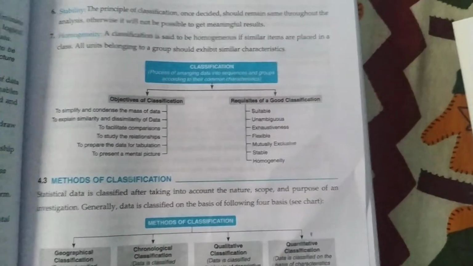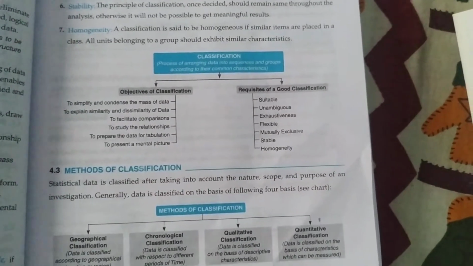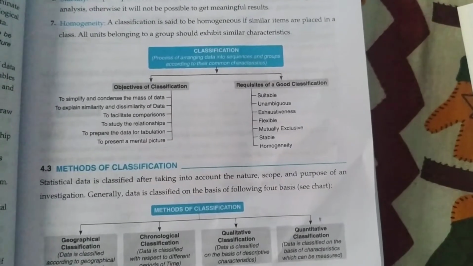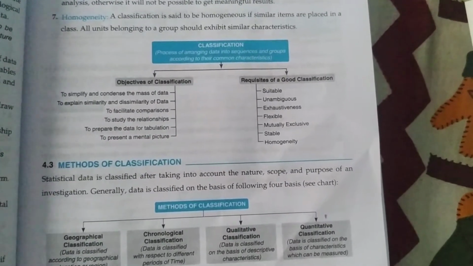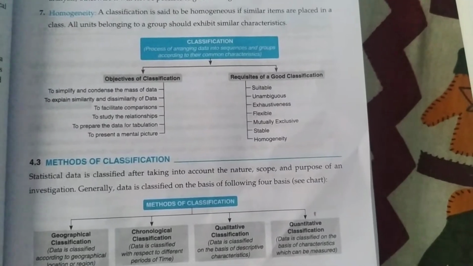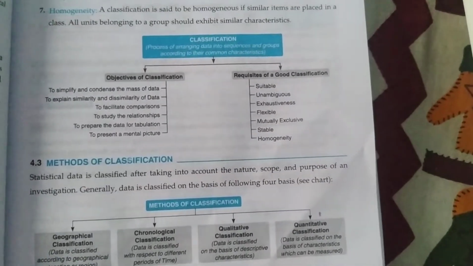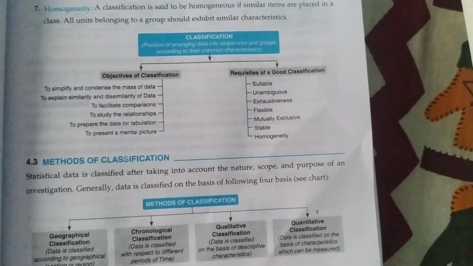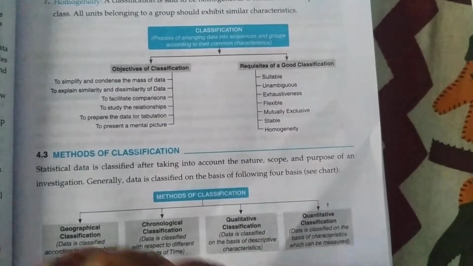Now, what are the methods of classification? Okay, so the statistical data is classified after taking into account the nature, scope, and purpose of an investigation. So we are doing the classification after taking into account for what purpose we are doing, the nature of our study, and the scope in the future.